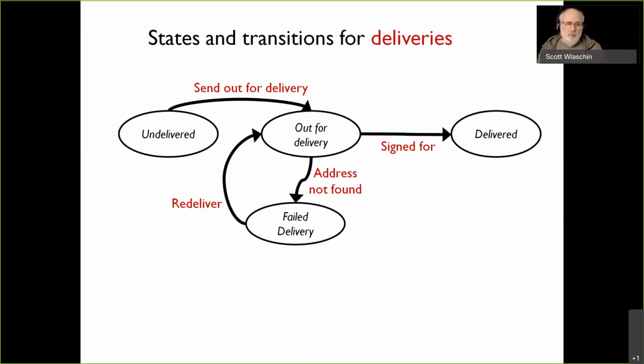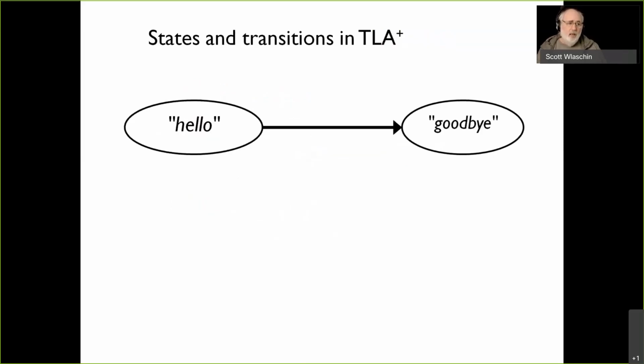We're not talking about millions and millions of states. We're talking about a few states to model, and all the transitions. So it's something you can kind of keep in your head. So in TLA, here are 2 states and 1 transition, and it's going to transition from hello to goodbye. And this is the state before, and this is the state afterwards.